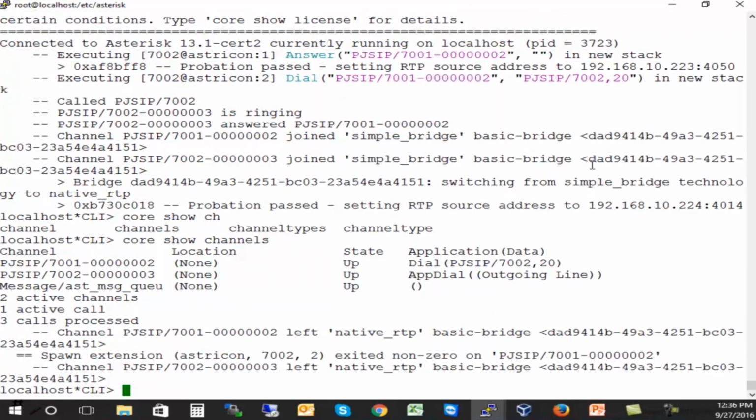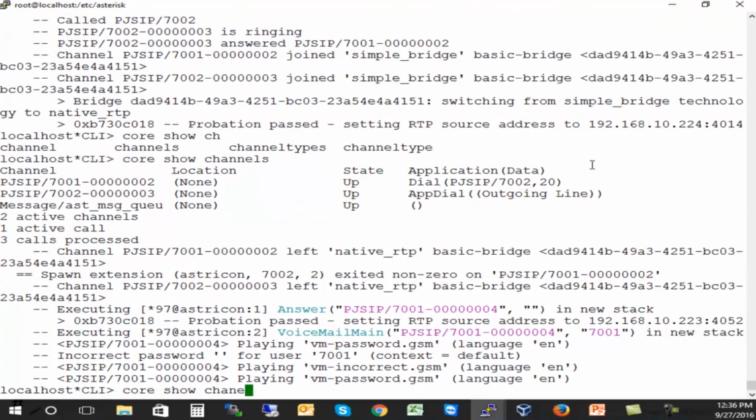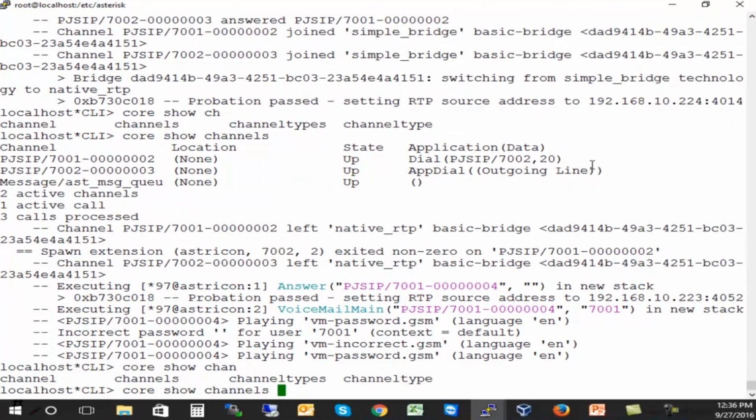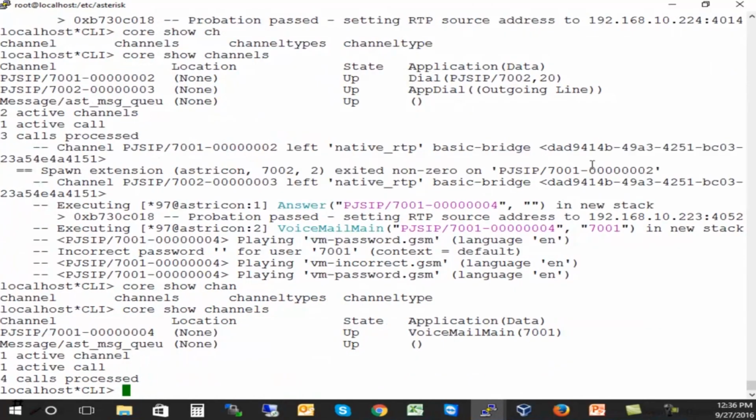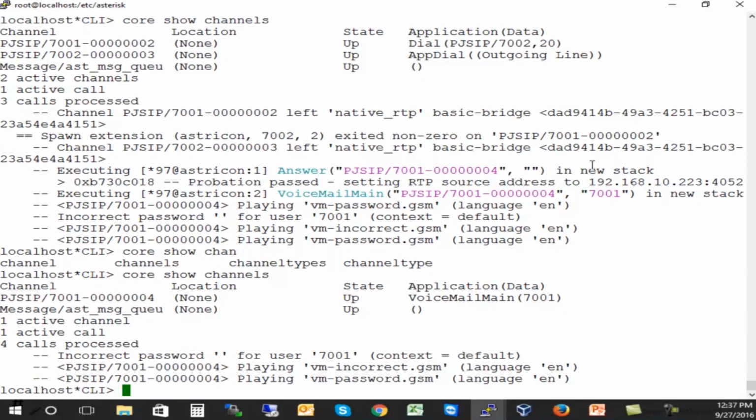What if we call Asterisk itself? So let's say that we are checking our voicemail. If we do core show channels, login incorrect. Password. That's why I always use the tab key, especially because, as you notice, English is not my first language, right? So we have one active channel, one call, because it's only one endpoint talking to Asterisk.